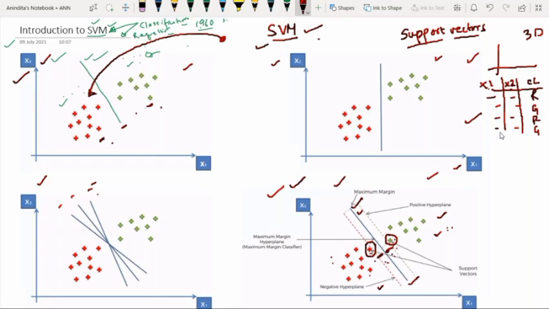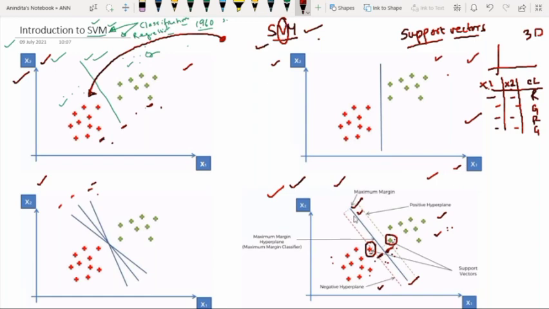However, whenever we have more than 2 variables, 3, 4, 5, 6, 7, 8, something like that, you cannot perceive them, you cannot visualize them, you cannot plot them. So this kind of situation is known as multidimensional space. And definitely whenever you are going to plot some points in multidimensional space, at that point of time, you have to consider them as vectors. So please make a note. Data points considered in multidimensional space are known as vectors.